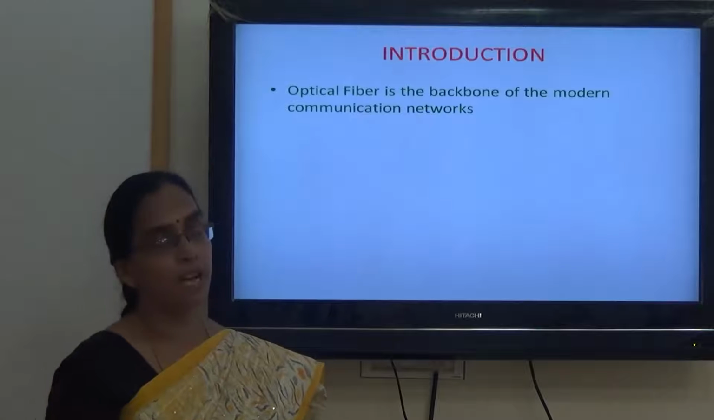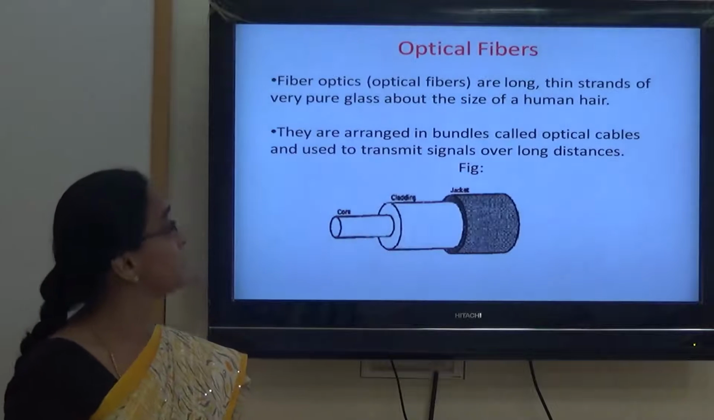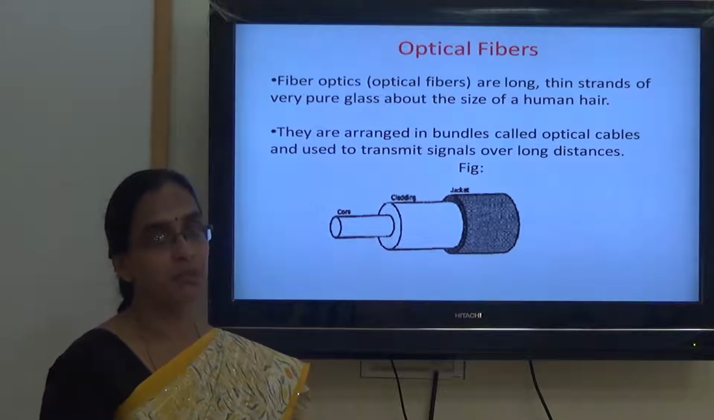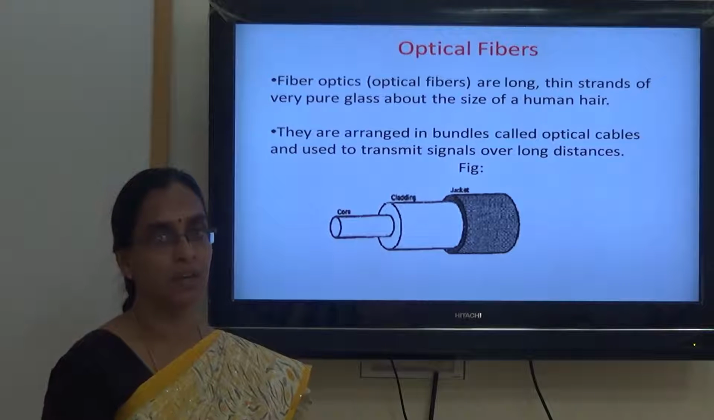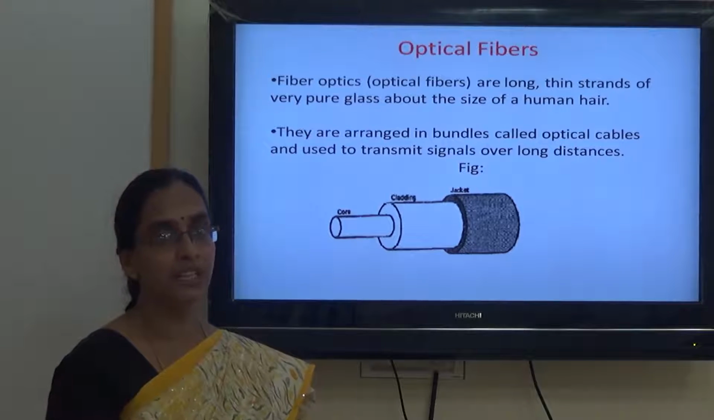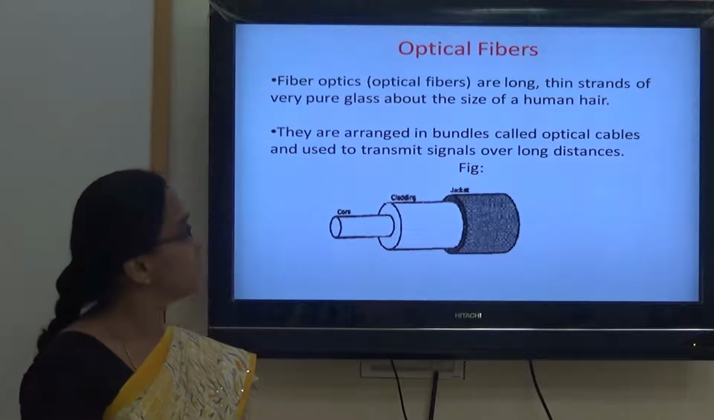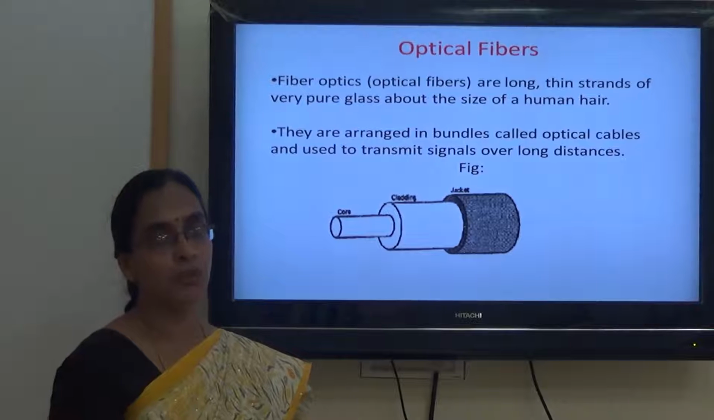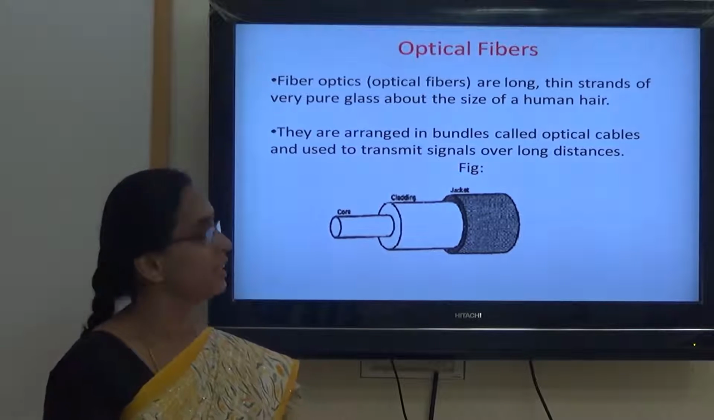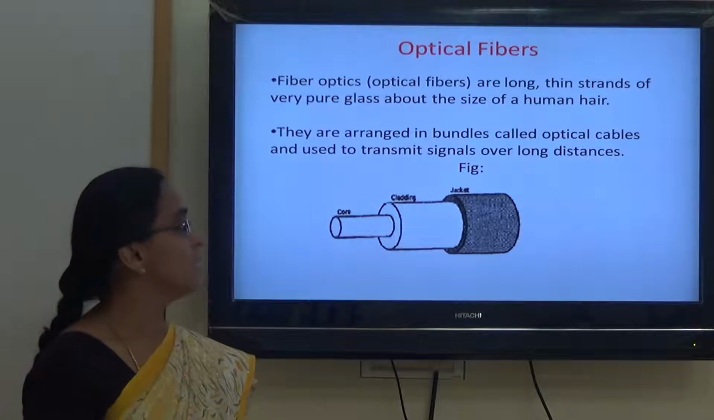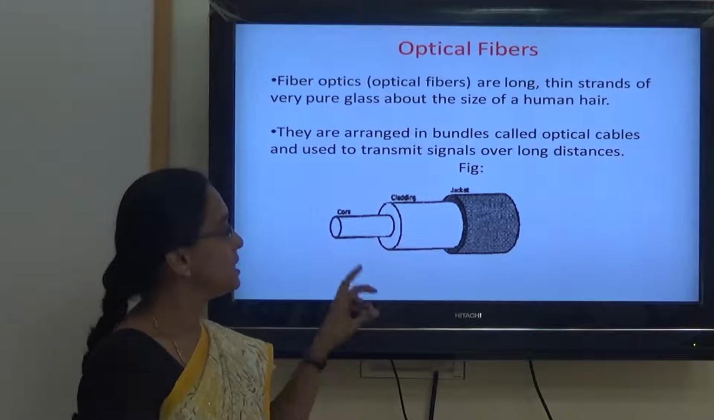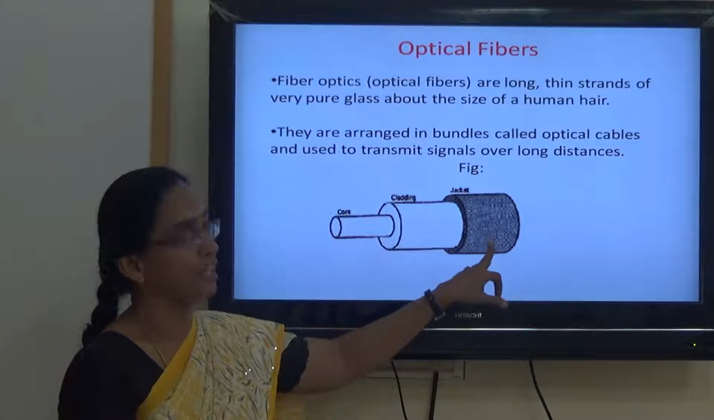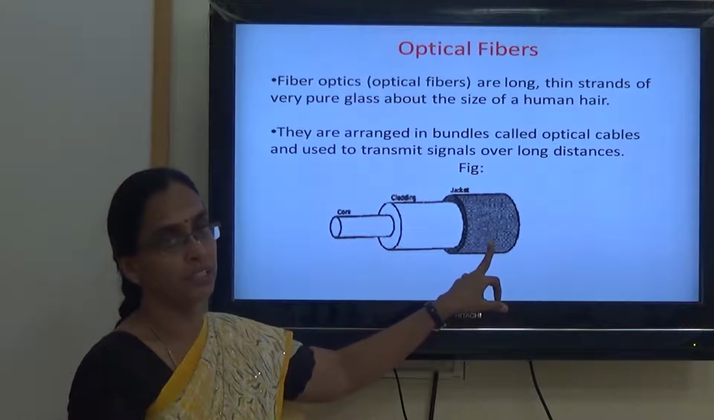Optical fiber is the backbone of modern communication networks. A fiber is a long thin strand, which may be a glass or a plastic cable, but its thickness is just equivalent to our human hair. These optical fibers are bundled together to work as a cable for transmitting information over long distances. An optical fiber has a center part as the core, which is covered by a cladding, and finally a jacket material is provided.